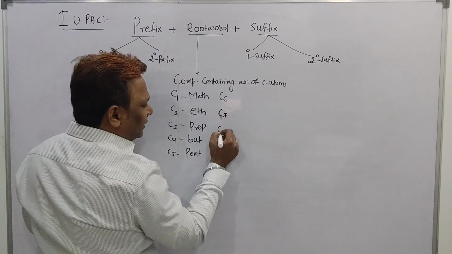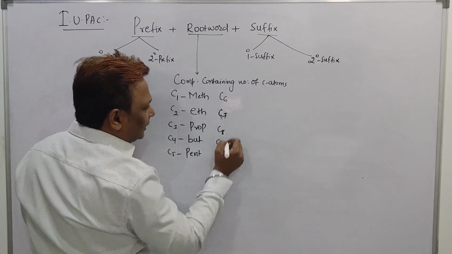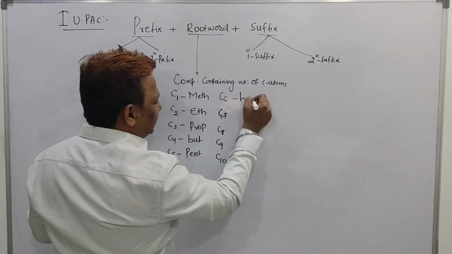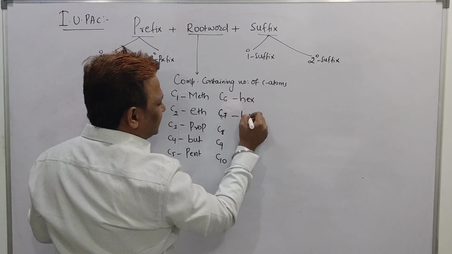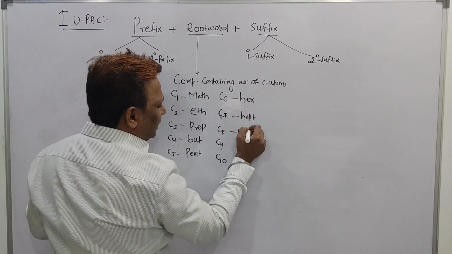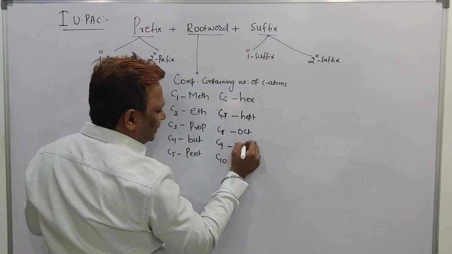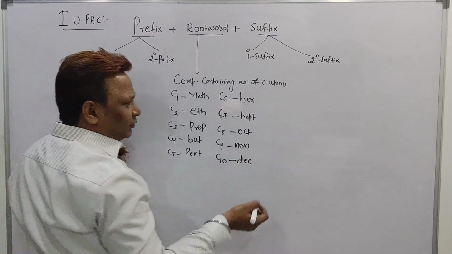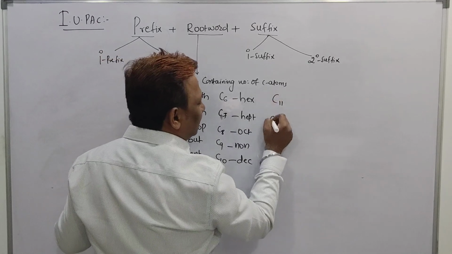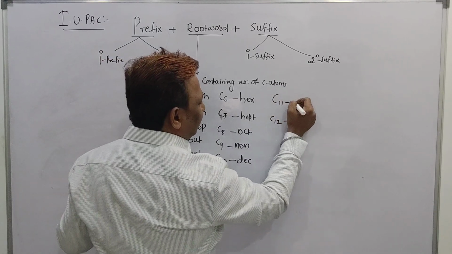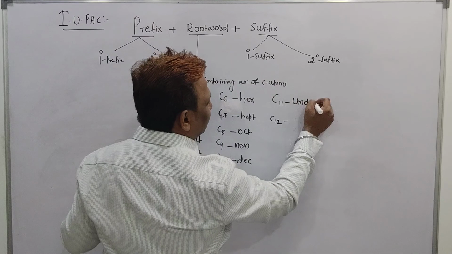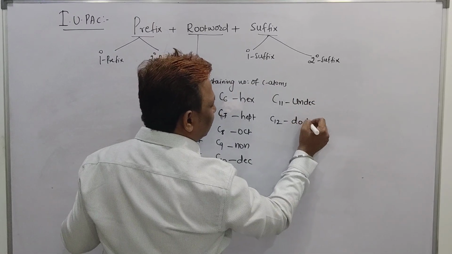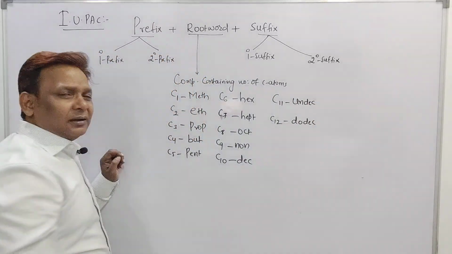Compound containing 8 carbon, then 9 carbon, 10 carbon. So 6 is called HEX. 7 is called HEPT, beta, 8 is called OCT, 9 is called NON, and a compound containing 10 carbon is called DEC. If you want to know somewhat more, 11, 12, beta, 11 is called undec, 12 is called dodec, then tridec, tetradec and so on.